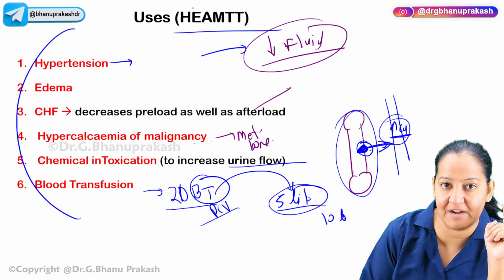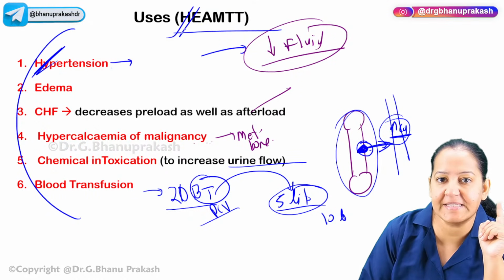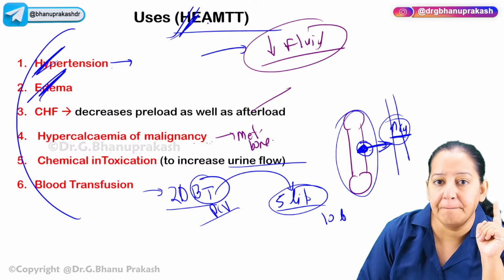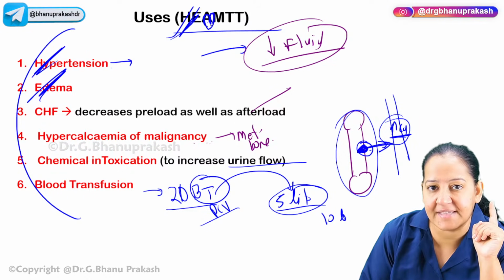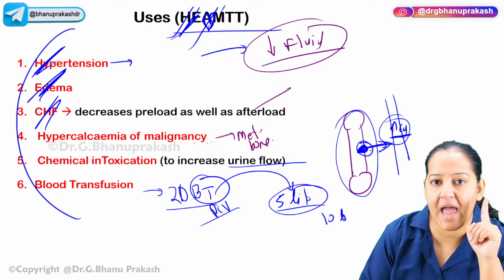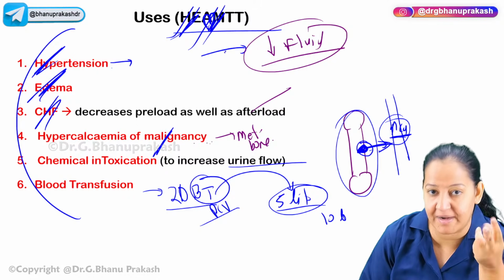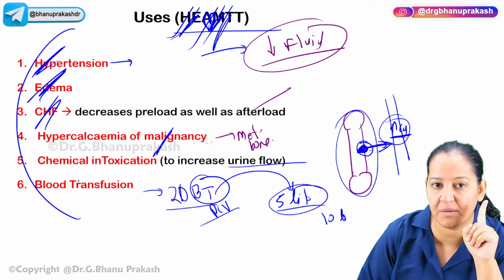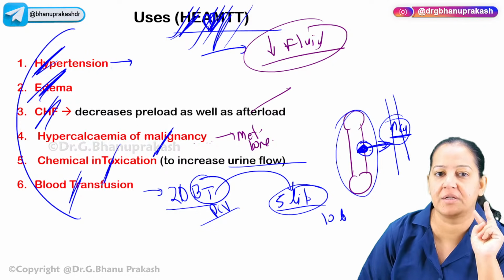H-E-A-M-T-T. Okay. H stands for hypertension. E stands for edema. Make A as heart. It is congestive heart failure. M as malignancy, hypercalcemia of malignancy, and 2 T are there. One is transfusion, blood transfusion, and one is intoxication.